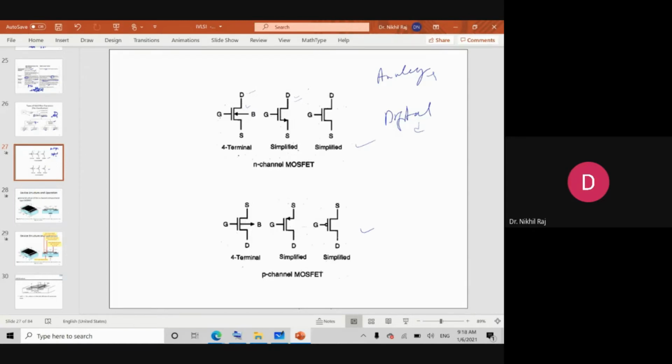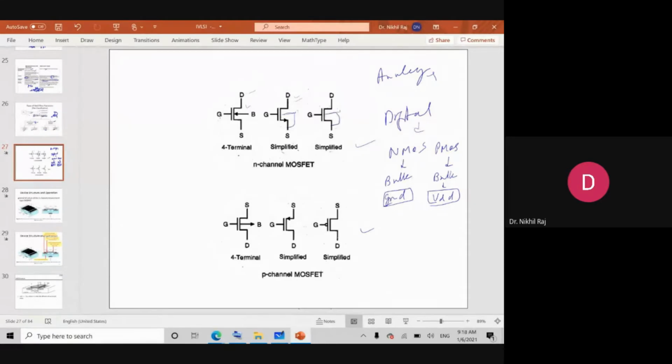In the case of these three terminal devices, the fourth terminal is actually present there, but it is invisible, meaning it is grounded. For NMOS, the fourth terminal, that is bulk, will be at ground potential, whereas for PMOS, the bulk terminal will be connected to the supply, or you can connect it to the source itself.